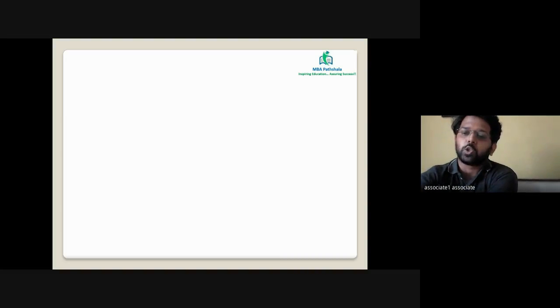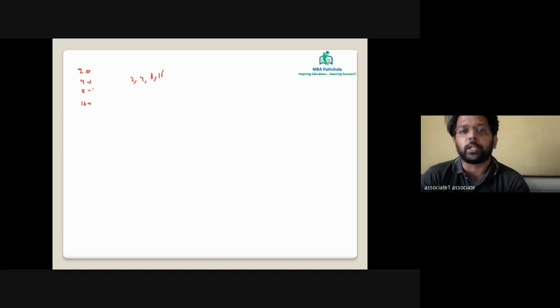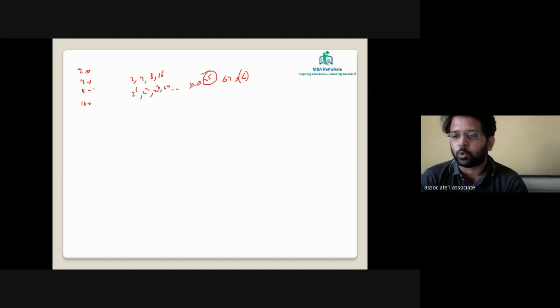So one of the patterns which Bhushan is saying is right, which is 2, 4, 8, 16. If you look at this pattern, the rule says 2 is for last digit, 4 is for last 2 digits, 8 is for last 3 digits, 16 is for last 4 digits. What is so common about 2, 4, 8, 16? These are powers of 2: 2 raised to 1, 2 squared, 2 cubed, and 2 raised to 4. Similarly, the next value will be 32, which is 2 raised to 5. Next comes 64, which is last 6 digits. You will not see any question coming on 64 and 128, but it's good if you can relate the patterns.